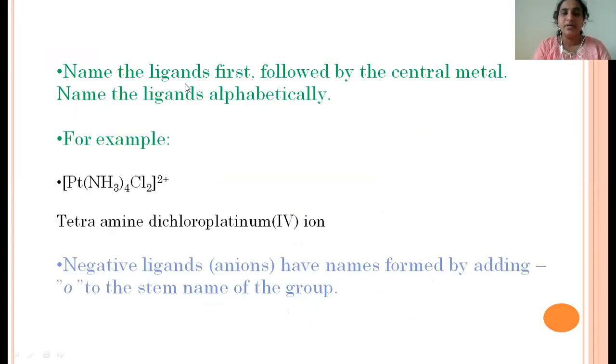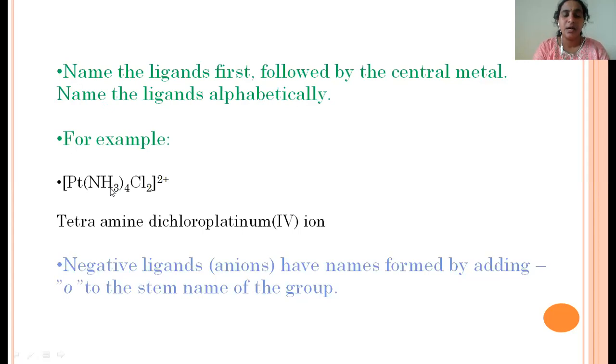Whenever writing a coordination complex or metal complex, first we have to write the ligands, followed by the metal ion. And if more than one ligand is present in the sphere, then all those ligands we have to write in alphabetical order. For example, in this example, platinum is the metal.